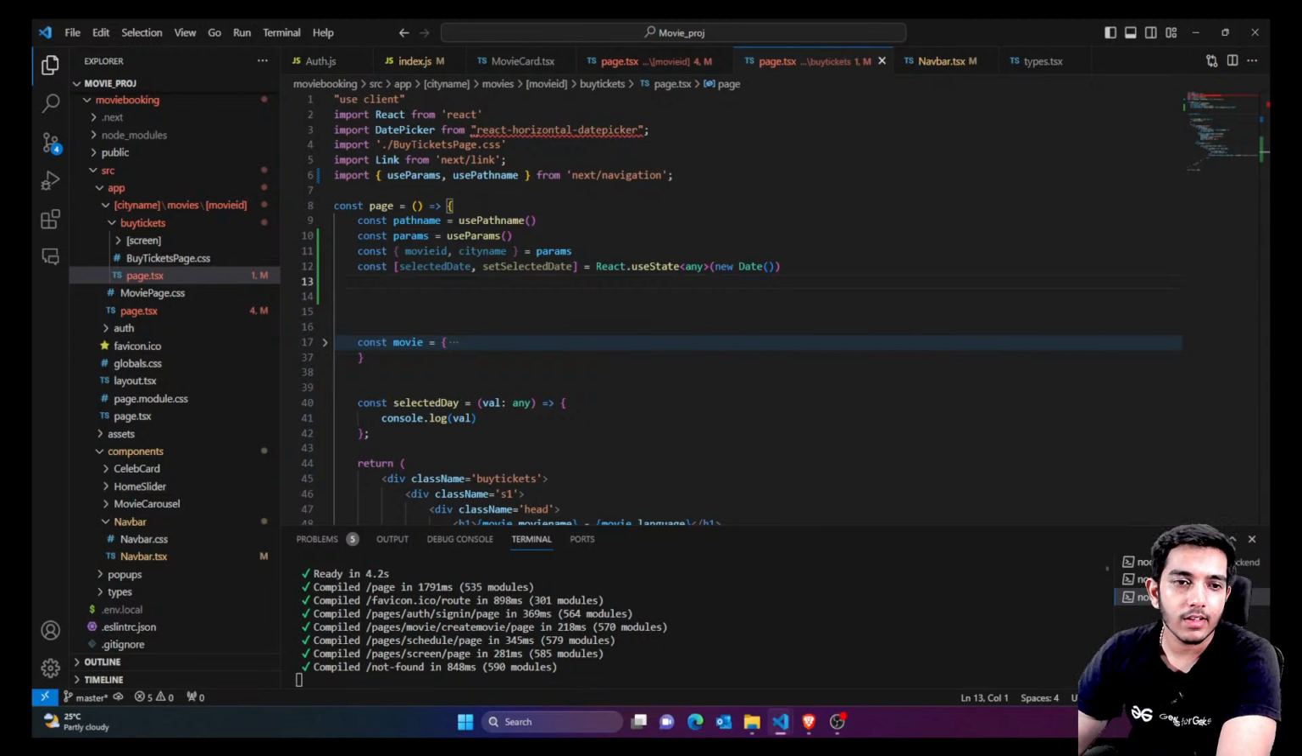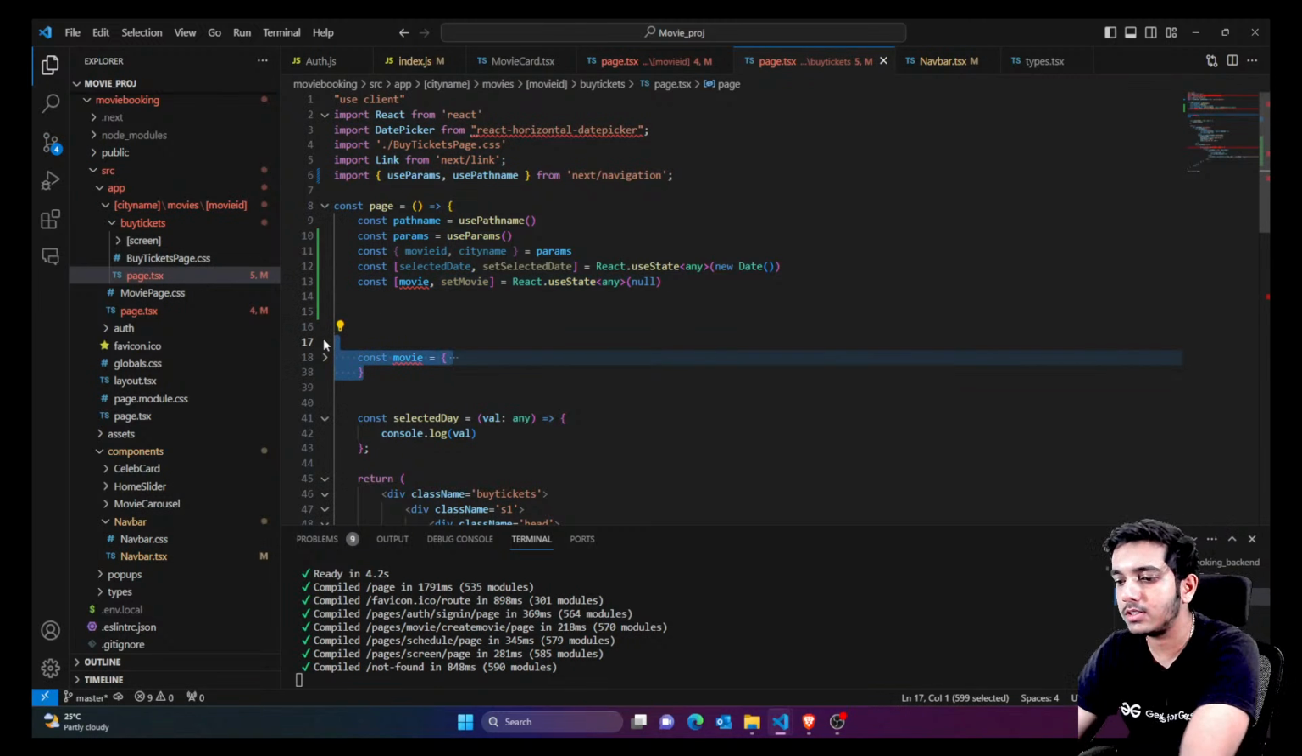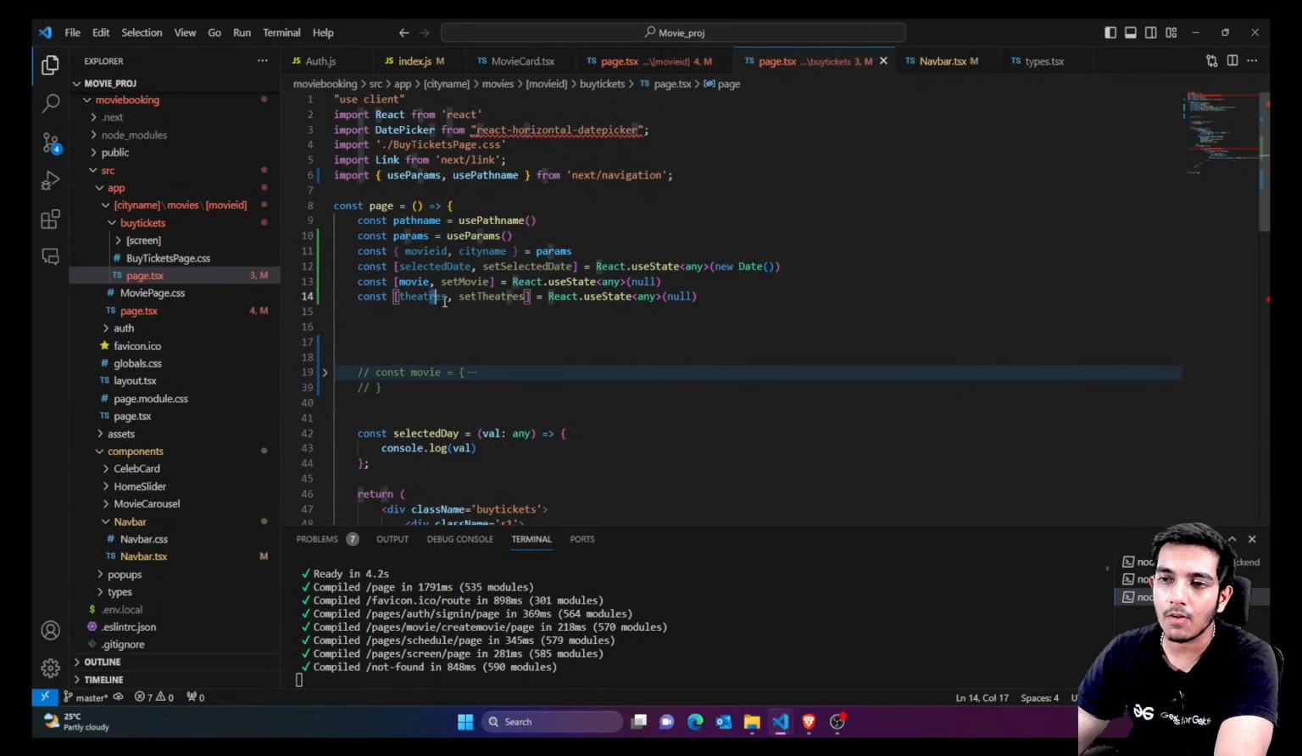One more thing: whatever movie you get from the backend is going to be stored here. Right now I'll just comment this out because previously we had a temporary object here. Now we are going to call data from the backend. Similarly, we are also going to call the theaters, for example, what theaters are available for this movie for this day. So we are going to call theaters from the backend.